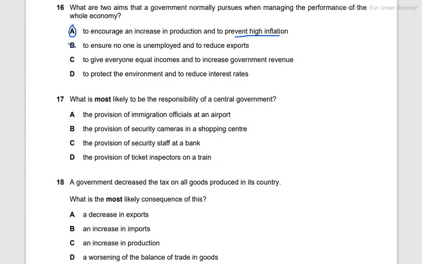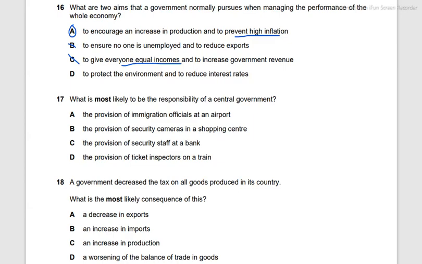C is to give everyone equal incomes. This is also something that a mixed economy cannot pursue, and since they're not talking about a planned economy, it's not what can be gone after. This is a very communist concept, so if we were talking about communist China or the Soviet Union, then we would have thought about it as a possibility.